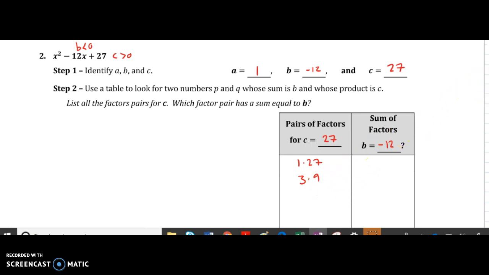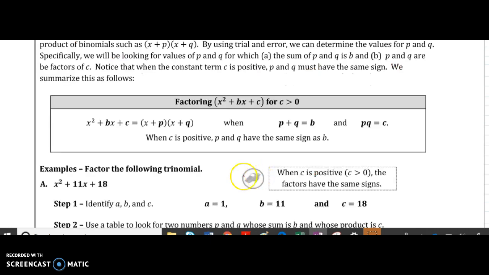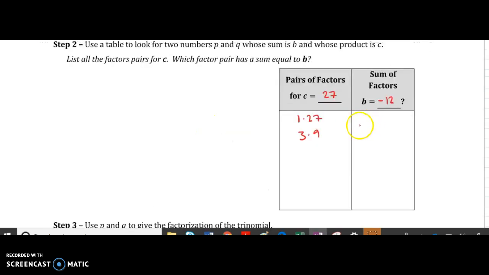So what the box up there was saying, this right here, when c is positive, p and q have the same sign as b. Well, if we look back, our b is negative, so that means that p and q have to both be negative also. So which ones are going to add to make negative 12? Well, both of these need to be negative based on that rule. And this is the correct one right here. Negative 3 plus negative 9 is negative 12.